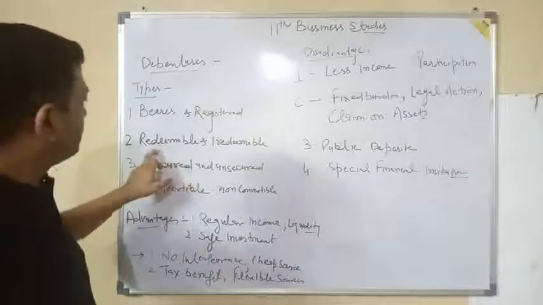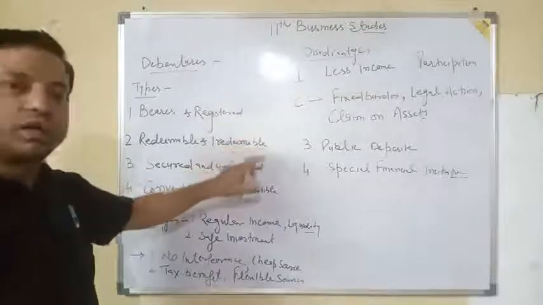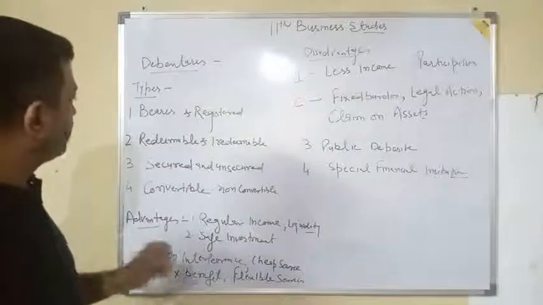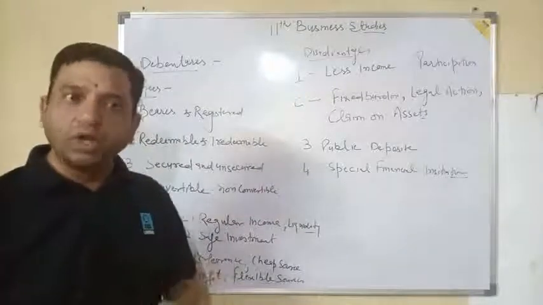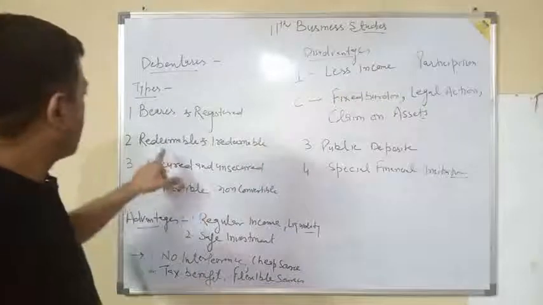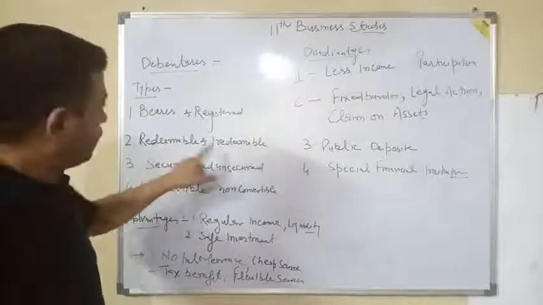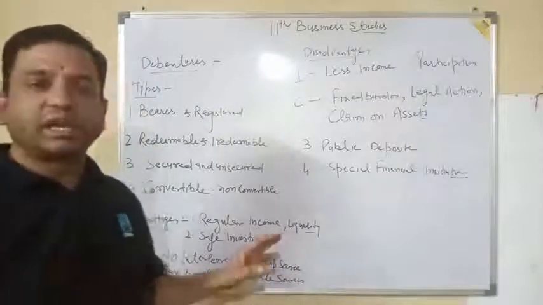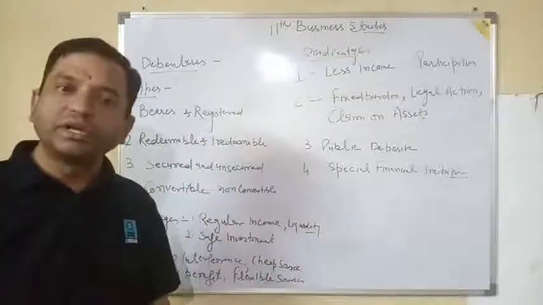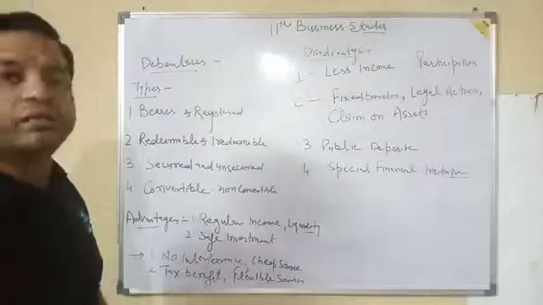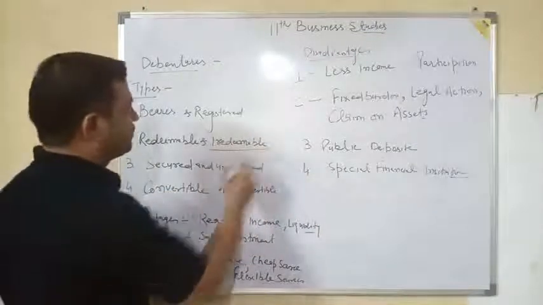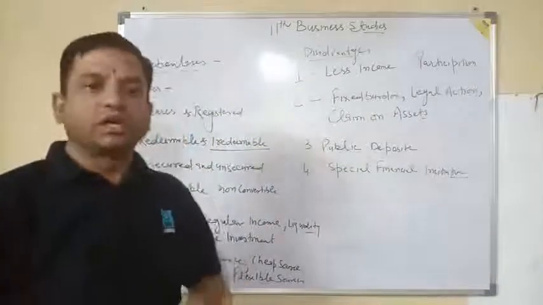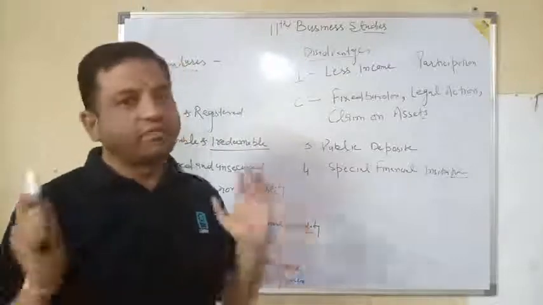Second is redeemable as well as irredeemable, which we have already discussed in the preference share. If the company is planning to redeem the debentures within its lifetime or within a specific time, it is called a redeemable debenture. If the company is planning to redeem the debentures not within its life but at the time of its liquidation, it is called an irredeemable debenture. Let me tell you, no company prefers to issue irredeemable debentures. Normally, a debenture is redeemed within a maximum of a 5-year period.